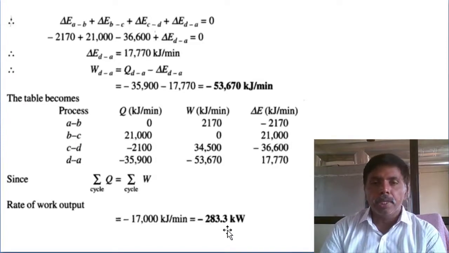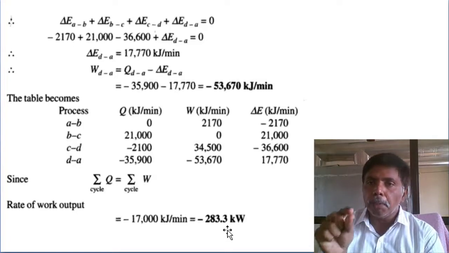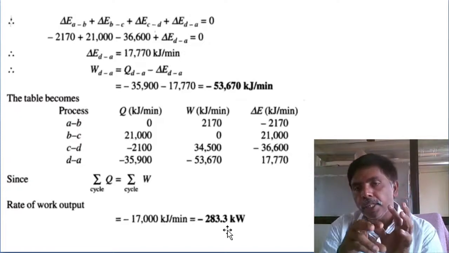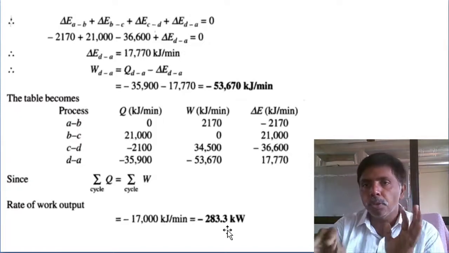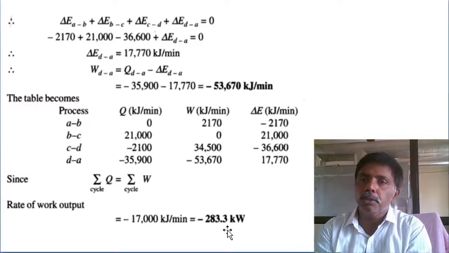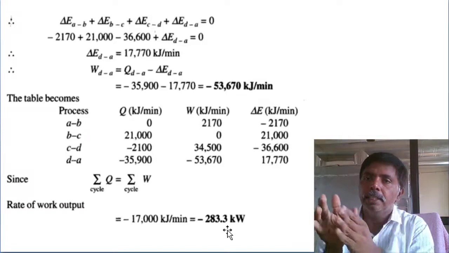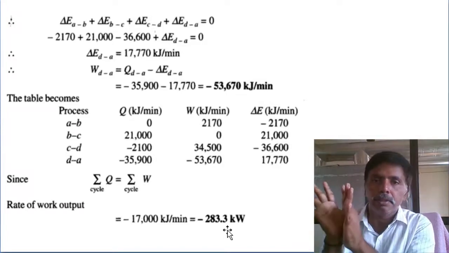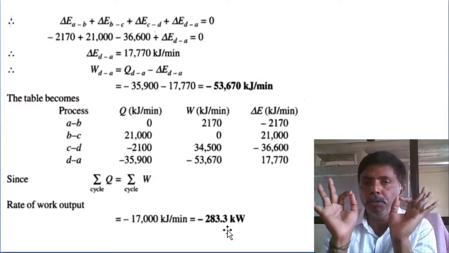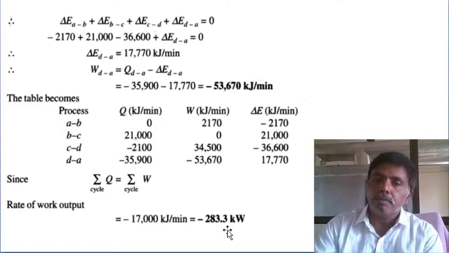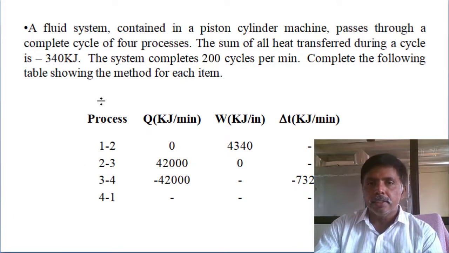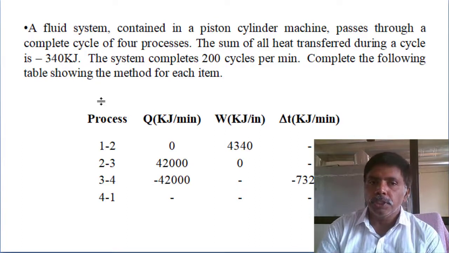Simple problem. Just identify the process, apply the first law of thermodynamics to each individual process, and for determining the unknown parameters in the last process, use the cycle. In the cycle, the summation of all heat interactions equals the summation of all work interactions, and the change in energy is 0. Bas. If you are able to recall these two equations, you can solve the problem in a simplified manner. I think I am giving one homework, an assignment directly. Same method, the values are changing.